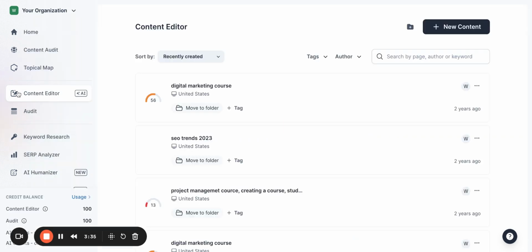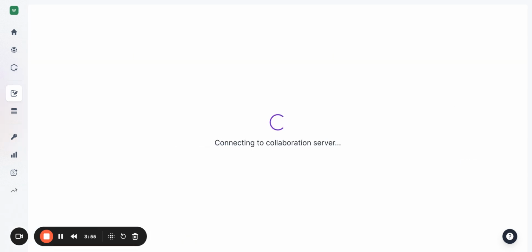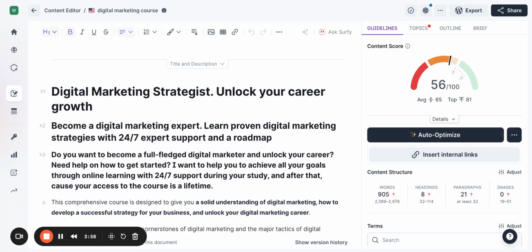Meanwhile, I'm going to my favorite part of Surfer SEO. It's the content editor. We have this page with AI writing, and it's a big helper in the world of search engine optimization when creating content. You see my digital marketing course project here. And here you have the basic recommendations on how it works. You can take the results from some page and see how relevant it is for some request. For example, is our digital marketing strategist course relevant for the request digital marketing course for the United States?